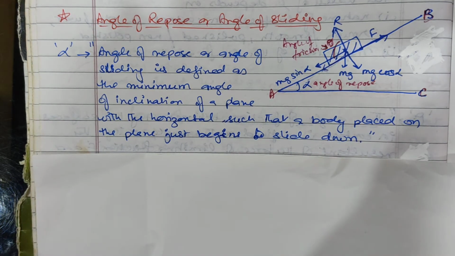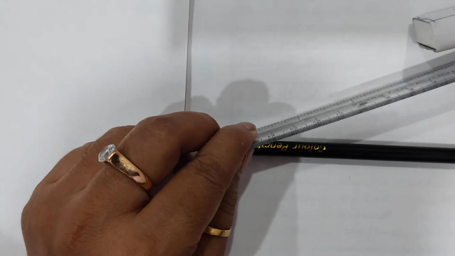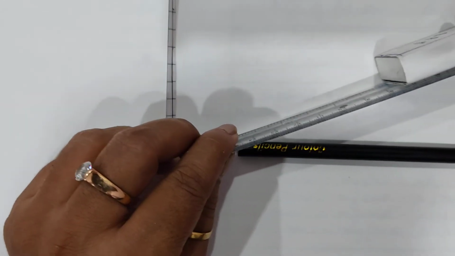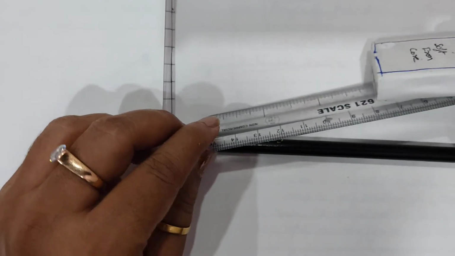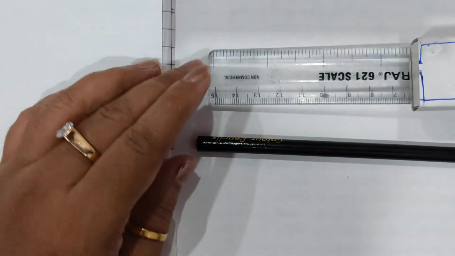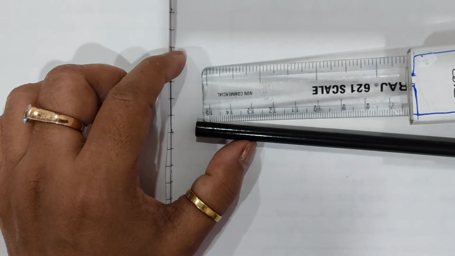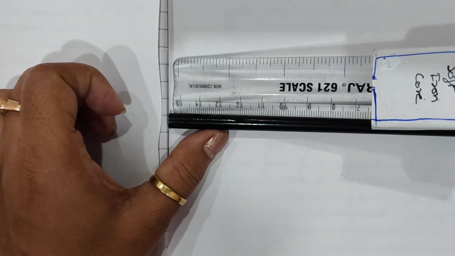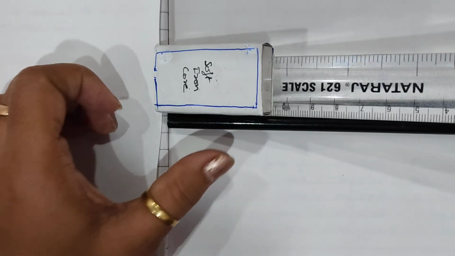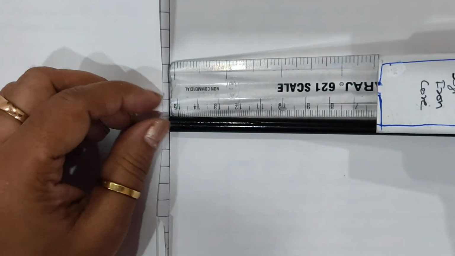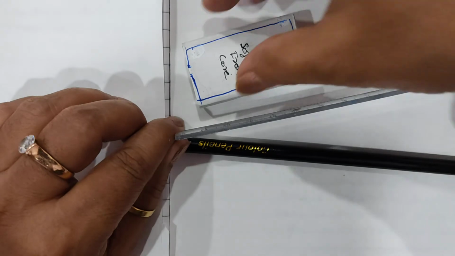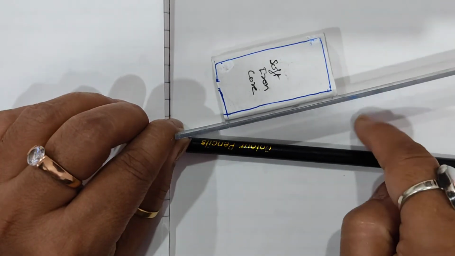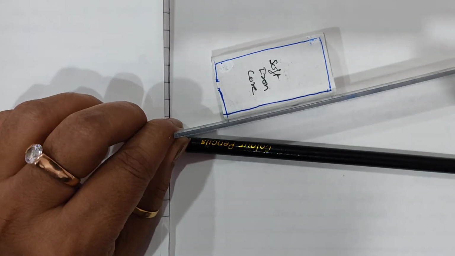Let us understand with more clarity. This is the plane surface and this is your inclined surface and this is the object. अब जब इसके ऊपर इस ऑब्जेक्ट को आप रख रहे हो, and the angle at which it slides, suppose यहाँ पे ये नहीं मूव कर रहा, suppose I am taking like this only, अगर ये ऑब्जेक्ट यहाँ पे नहीं मूव कर रहा at this angle with the base, और हमने increase किया, it is not moving at all, और मैंने इसको increase किया, it is not moving, the angle at which it starts moving, वो एंगल जिससे ये ऑब्जेक्ट स्लाइड होना स्टार्ट हो जाएगा, that angle is called an angle of sliding and angle of repose.